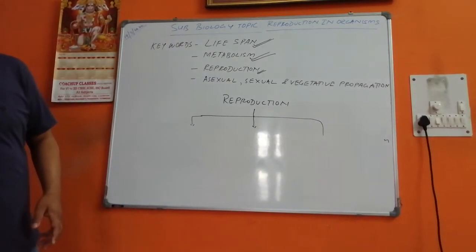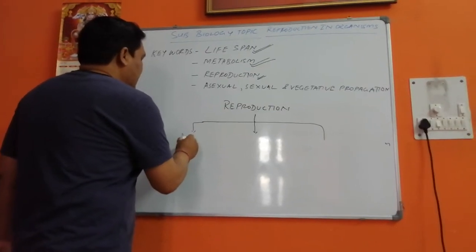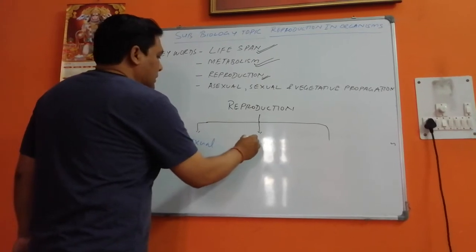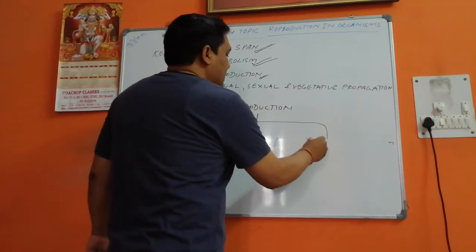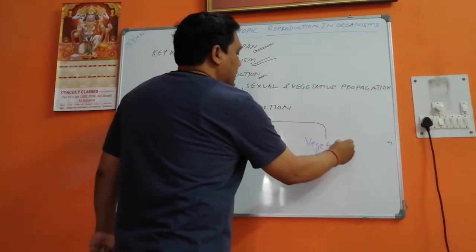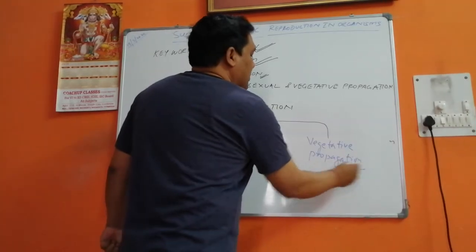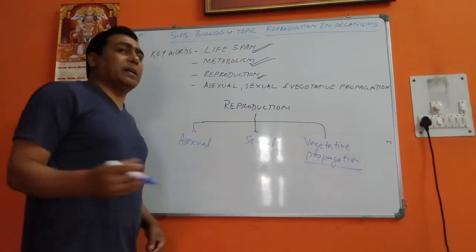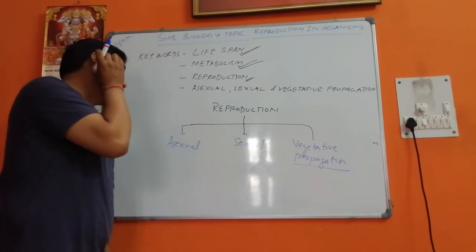When we talk about this, there is asexual reproduction, there is sexual reproduction, and there is vegetative propagation. Now the term propagation means to spread the species. Now we have used it under reproduction.